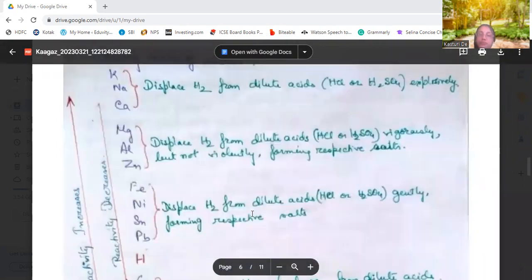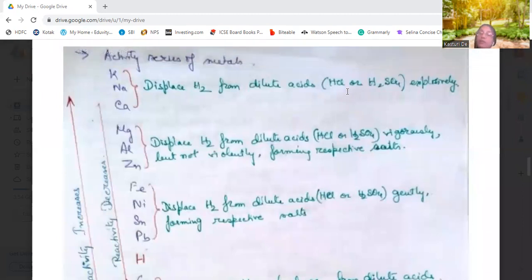So potassium, sodium, and calcium displace hydrogen from dilute acids, that is hydrochloric acid or sulfuric acid, explosively. A very vigorous reaction takes place with these dilute acids to form hydrogen. Magnesium, aluminium, and zinc displace hydrogen from dilute hydrochloric acid and sulfuric acid vigorously but not explosively, not so violently, and their respective salts are also formed.